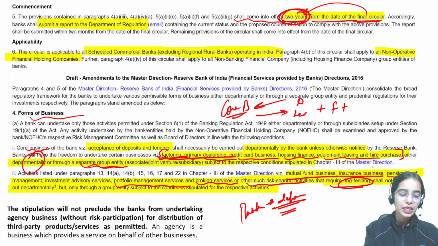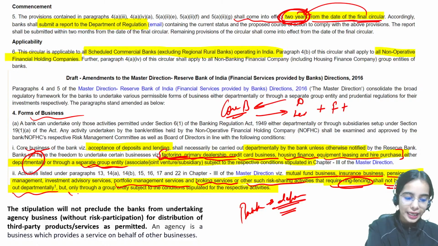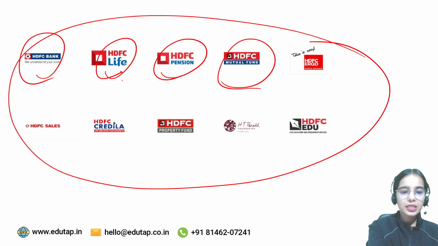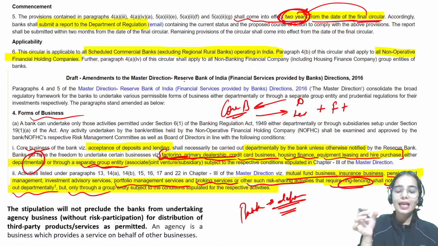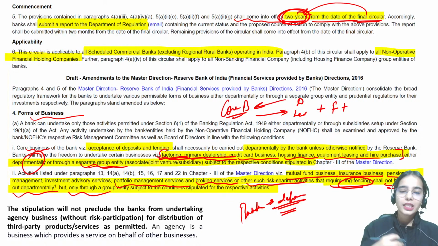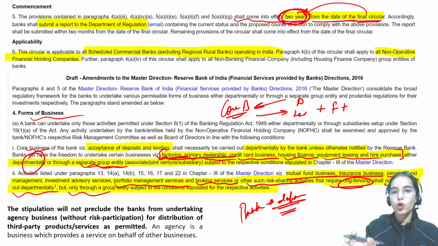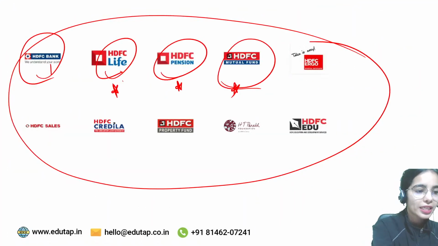This kind of activity shall not be carried out by the bank departmentally, that is by itself. Mutual fund, insurance and pension facilities can only be provided by the group entities of the bank, but not by the bank itself.